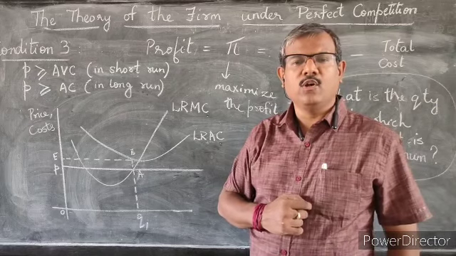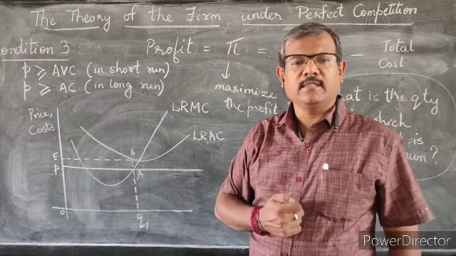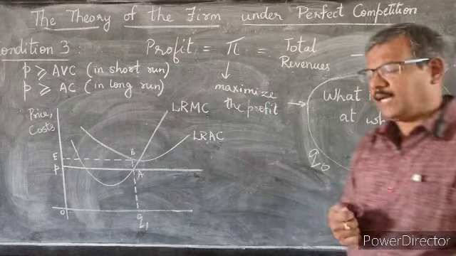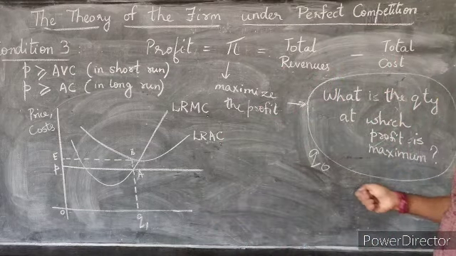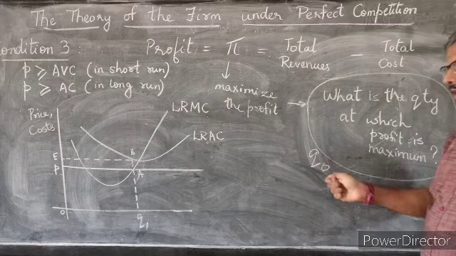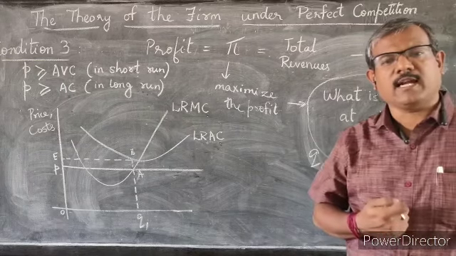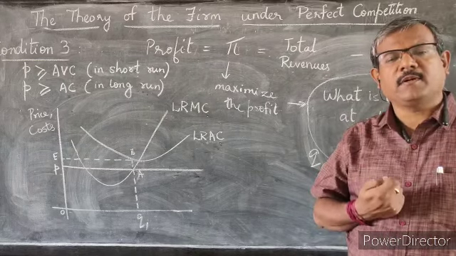So these two form the third condition that decides what should be our magical quantity Q naught at which a firm can start making the maximum profit.